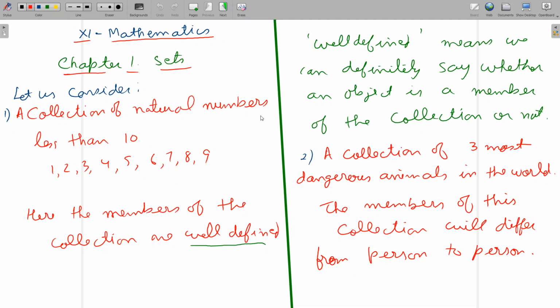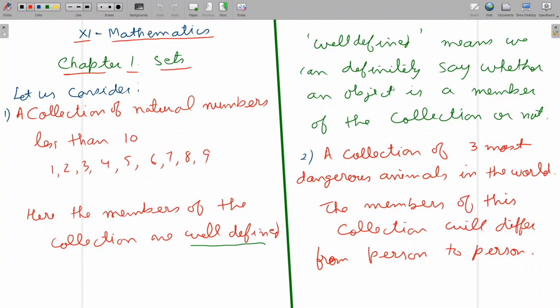For example, if you take the number 13, 13 is not a member of this collection. If you take 100, 100 is also not a member of this collection. But if you take 1, 1 is a member of this collection. So that means the elements of the collections are very well defined.